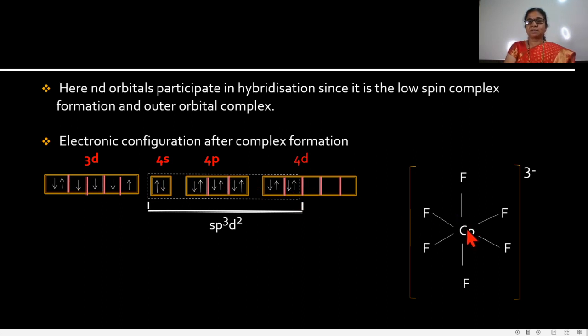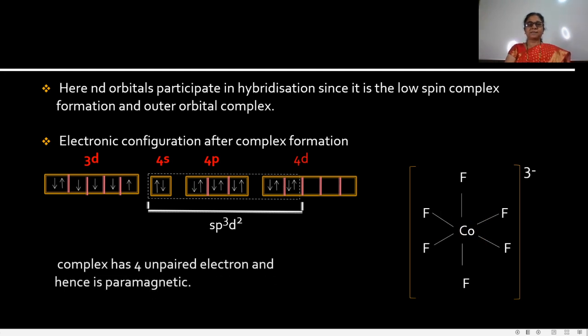See the complex CoF6, it is an octahedral complex. In this outer orbital complex, the 3d orbitals contain 4 unpaired electrons, and due to these unpaired electrons, this complex shows paramagnetic behavior.